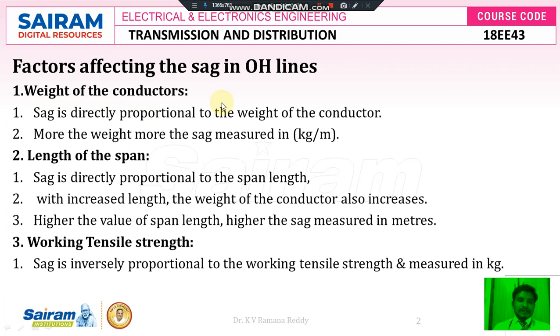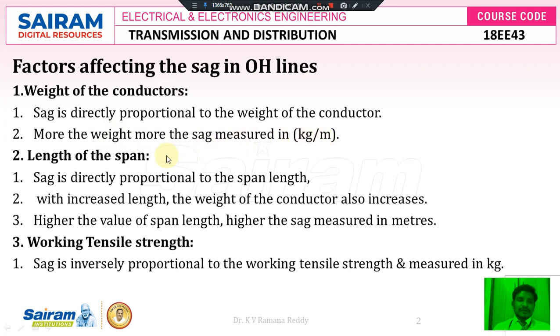As we know the sag formula, S is equal to WL square divided by 2T. In this formula, sag is directly proportional to weight of the conductor because S is equal to W. So it is directly proportional. The more the weight of the conductor, the more the sag, which is measured in kg per meter.